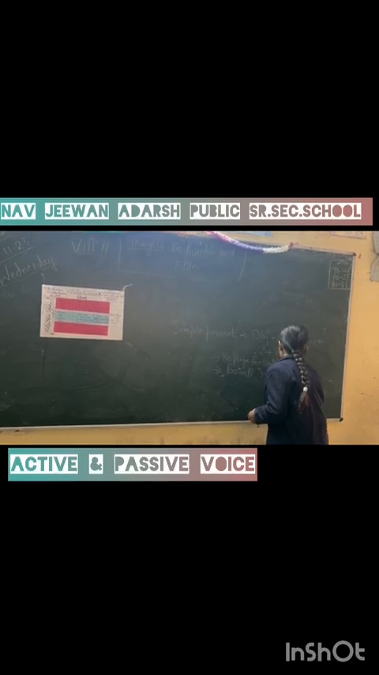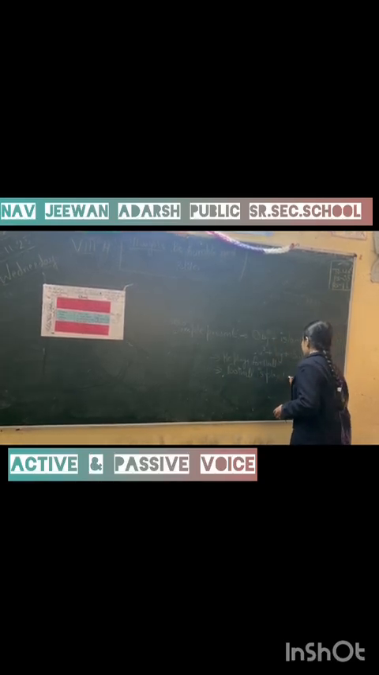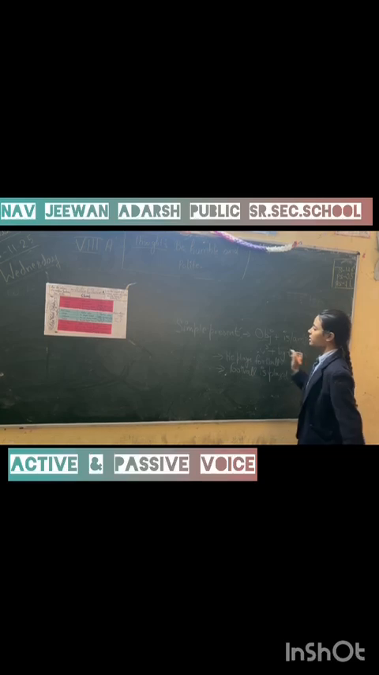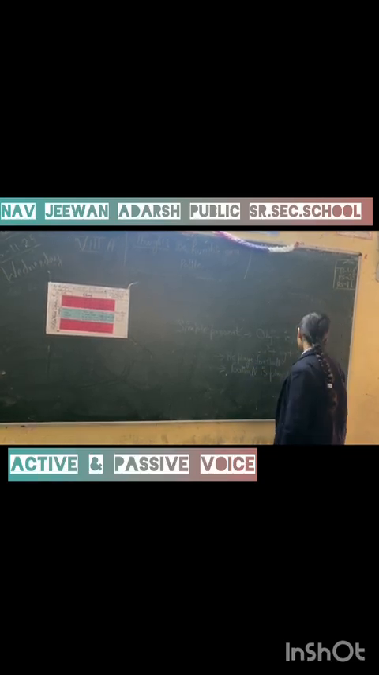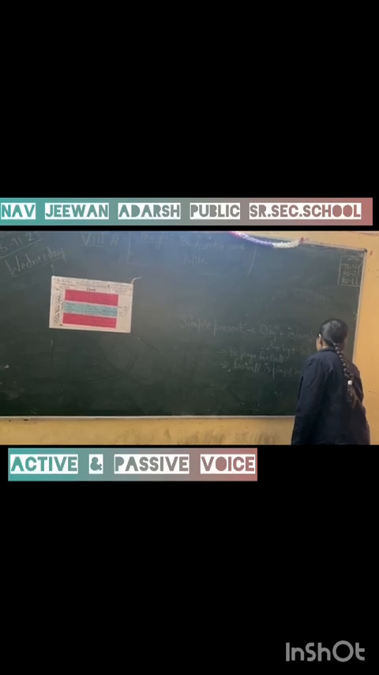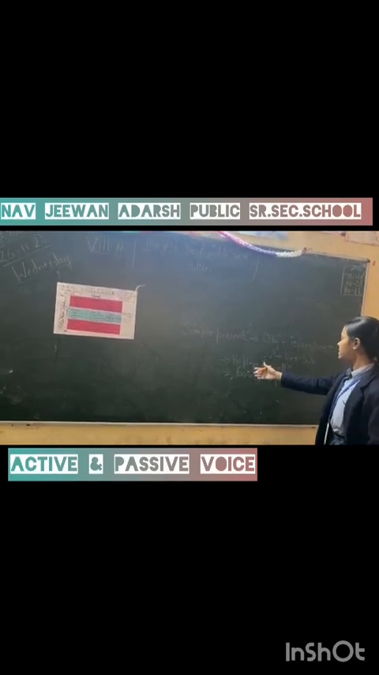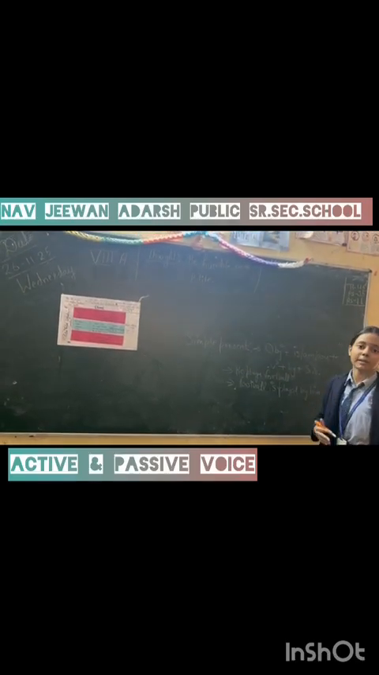Football is played plus by plus subject he. The object form of he is him. So we will write him. So that's how we converted this sentence into passive voice. Football is played by him.